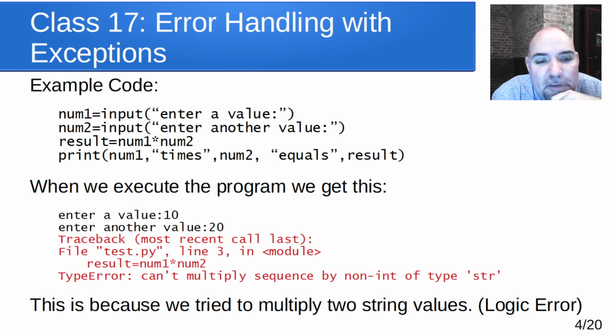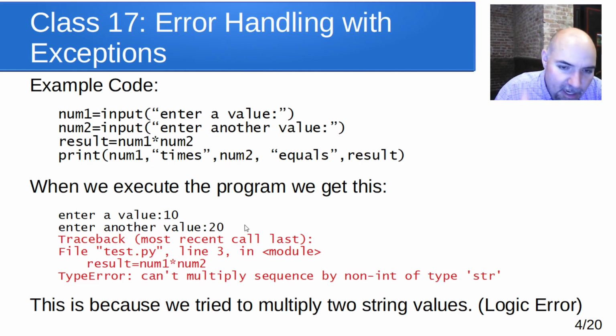Now, when we execute that program, we type in 10, we type in 20, and it says TypeError: can't multiply sequence by non-int of type str. The reason we got that error is we made a programming error. We tried to take a string and multiply it by another string, and that just doesn't make any sense. Like, what is hi times there? Doesn't make any sense. So in this case, it's a programming error. We wanted them to have numbers here, but we just gave them strings. So when they typed in 10 and 20, they tried to multiply the string 10 by the string 20, and that just didn't work, because those are strings. We need to convert them to numbers. So this is a logic error.